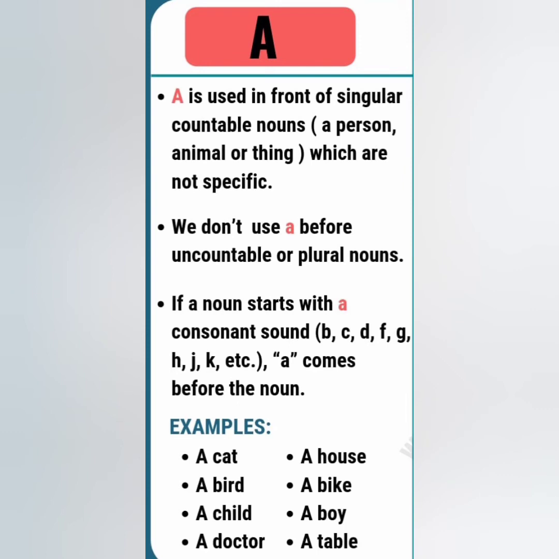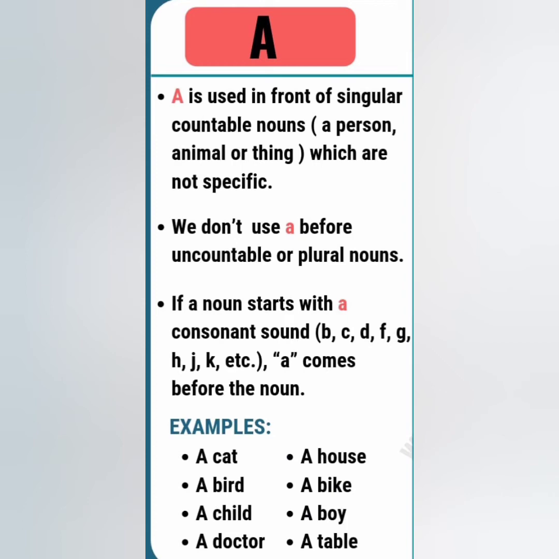First is the use of a. The article a is used in front of singular countable nouns. Whenever there is a singular noun, countable nouns means nouns which we can count. So those countable nouns, if they are singular in number, for them the article a is used. And second, we don't use a before uncountable or plural nouns, because a represents one thing at a time. So we cannot use a before uncountable or plural nouns.